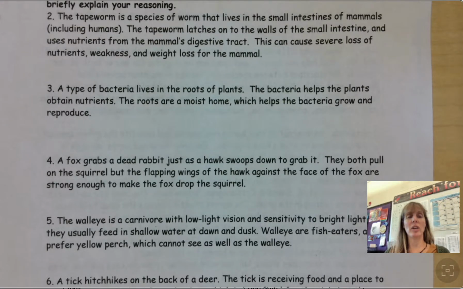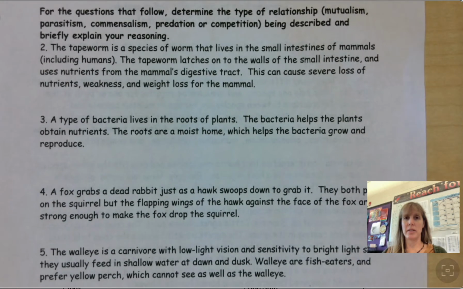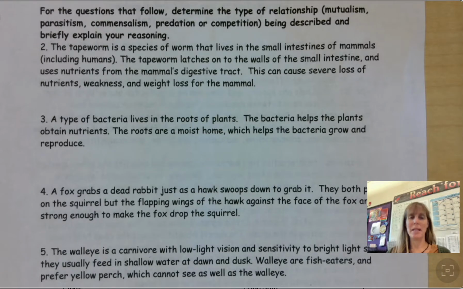This can cause severe loss of nutrients, weakness, and weight loss for the mammal. I'm going to pause it. What do you think? Is this parasitism, mutualism, commensalism, predation, or competition? Hold up your hand if you think it's mutualism.